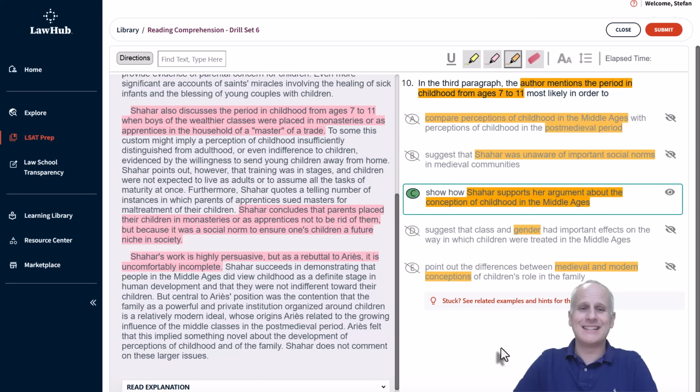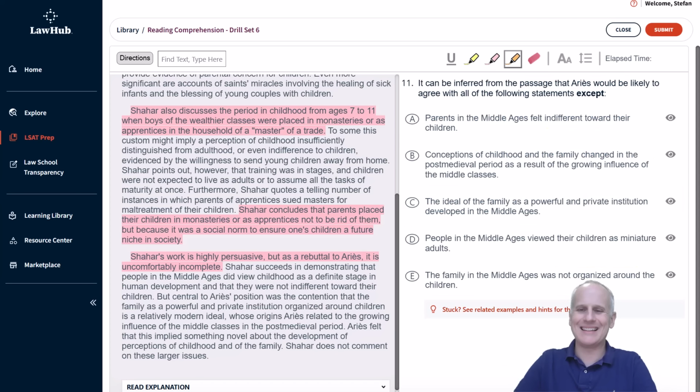Moving on from question 10 of reading comprehension drill set number 6 over at lawhub.lsac.org, we've got a question with an exception task. So we need to read the question stem. We're going to identify the subject in the affirmative, and then we'll highlight the exception term of "except" in a different color, understanding that the 4 incorrect answers will accomplish the task, and the 1 incorrect answer will be the exception that does not accomplish the task.